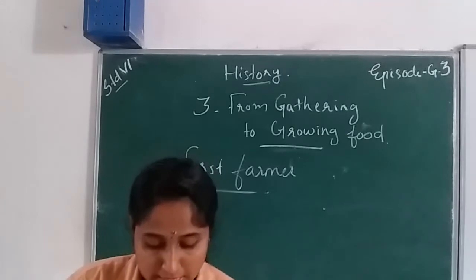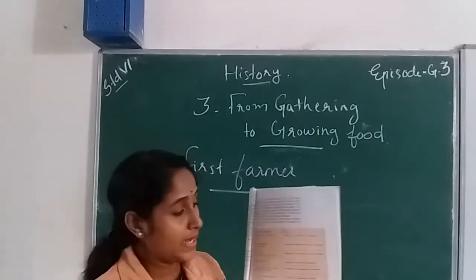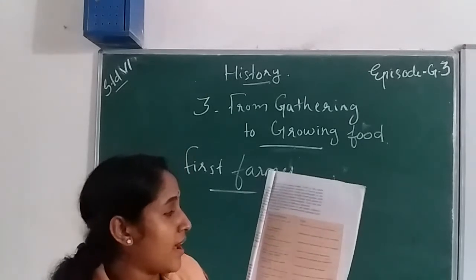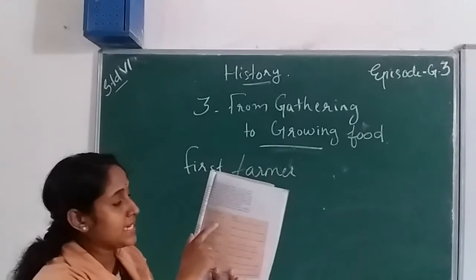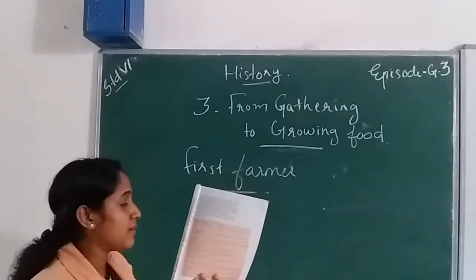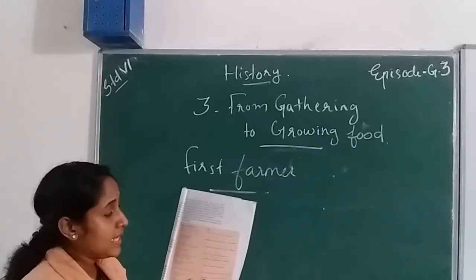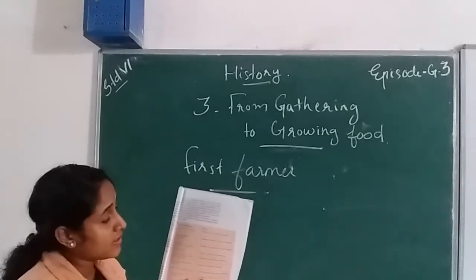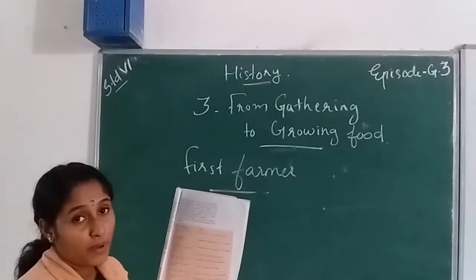First, the farmer system. Look at this table. We can see the grains and bones and sites: wheat, barley, sheep, goat, cattle. Mainly these are the main grains and bones we can find in early human beings. One of the sites is Mehrgarh, in present day Pakistan.